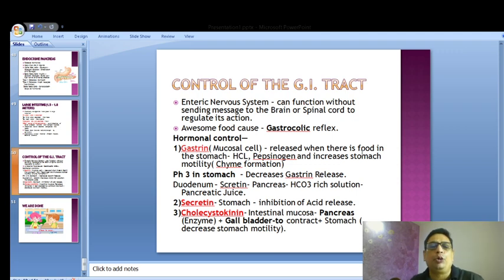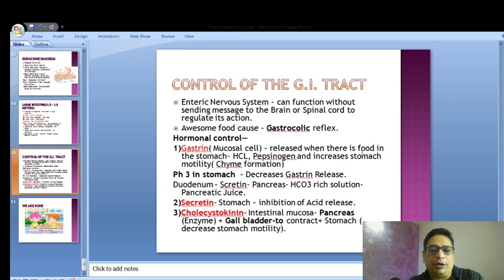Now how do we know it? For example, if we have some awesome, very tasty food, we start something called the gastrocolic reflex. What does it do? First, gastrin is released from the mucosal cells under the action of the enteric nervous system.